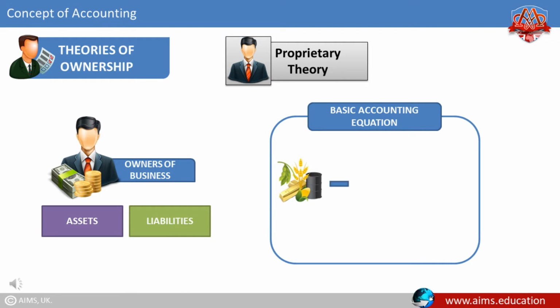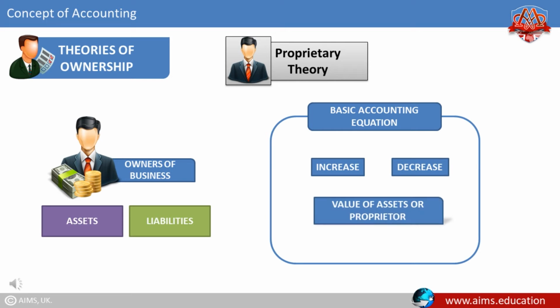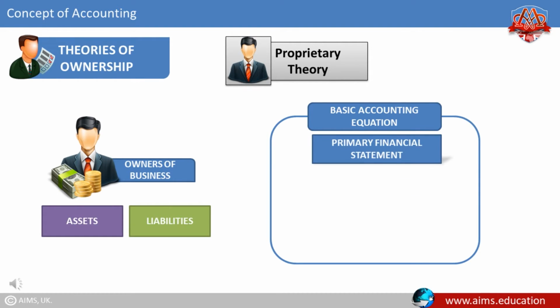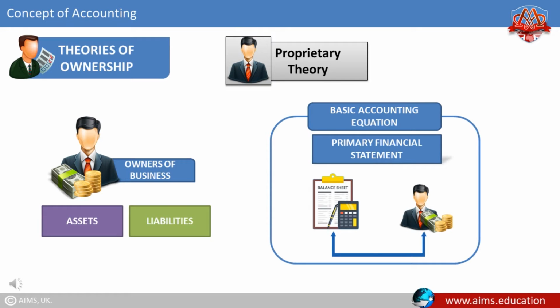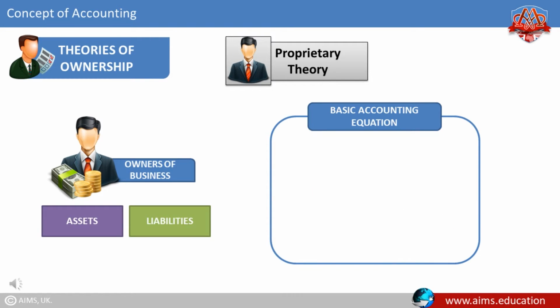Assets minus liabilities is equal to proprietorship. According to this equation, profit is an increase and loss is a decrease in the value of assets or proprietor. The primary financial statement is the balance sheet, which measures the net worth of proprietors, and accounting statements determine the wealth of the proprietor.